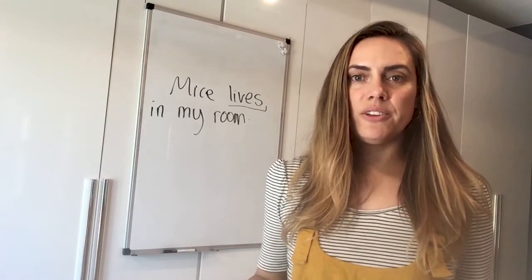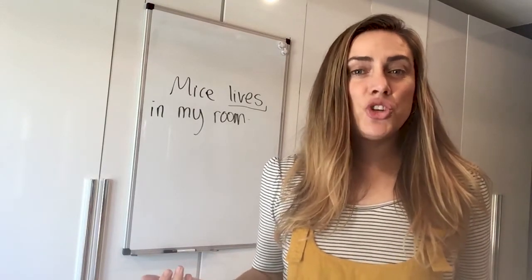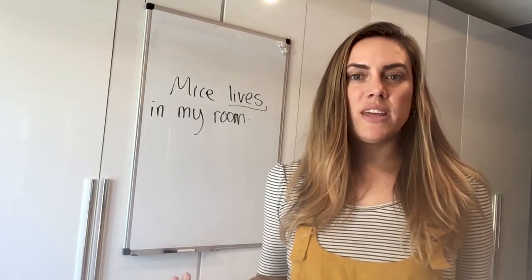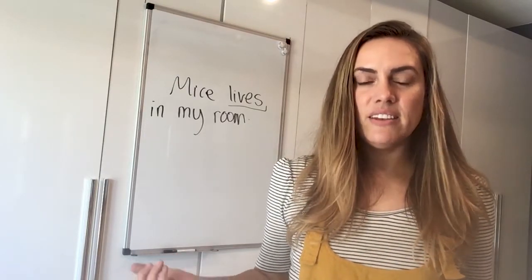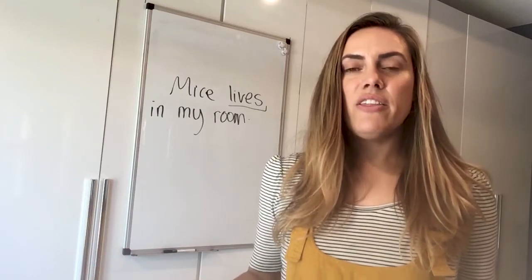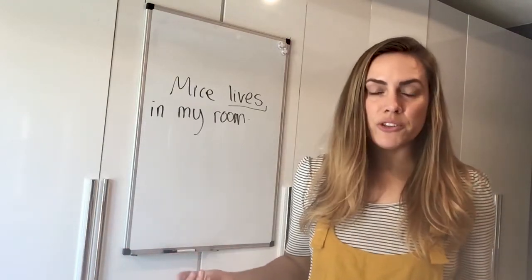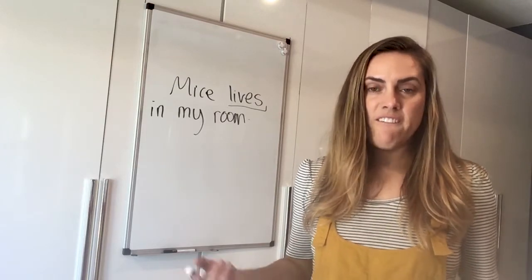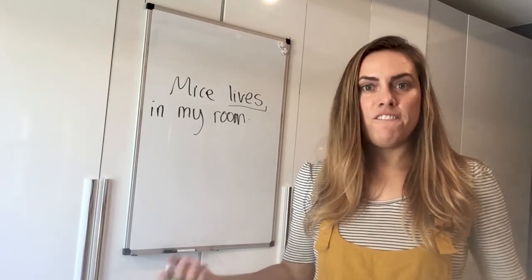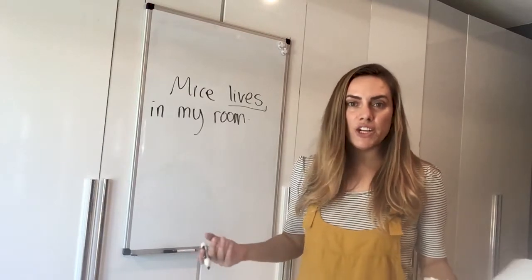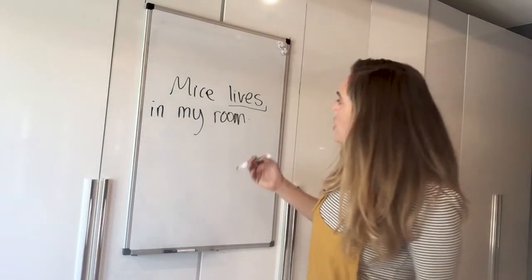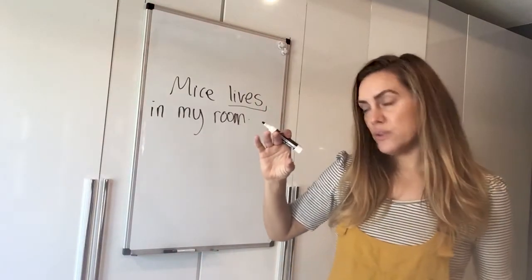Now, we don't see an S on this noun when it's plural. It's an irregular plural, so it can be tricky. We forget sometimes that when there's not an S at the end of a noun or a subject, then it's singular. But there are a lot of irregular plurals in English. Mice, feet, teeth, fish, right? There's a lot of irregular plurals, and so we have to watch out for those.